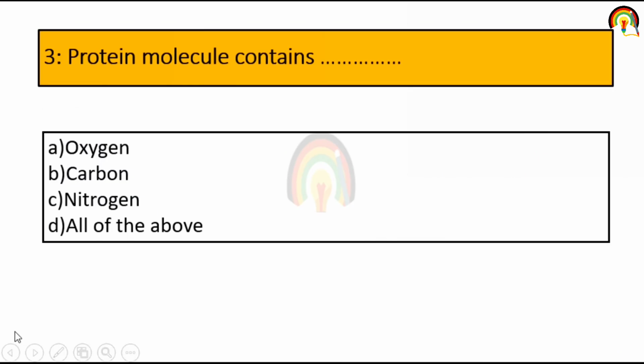Next one, protein molecule contains. So this is the basic structure of amino acid, that consists of amino group, carboxyl group, hydrogen and side chain. So protein molecule contains carbon, hydrogen, oxygen, nitrogen, so all of the above.